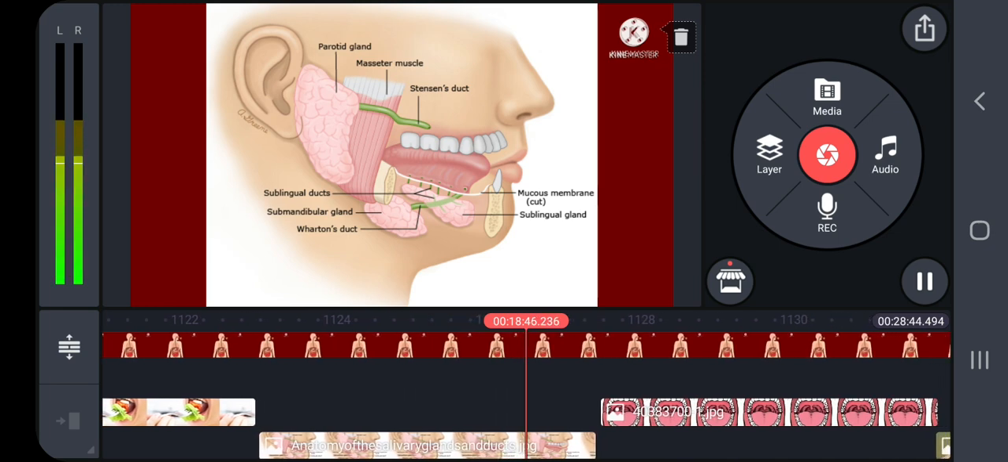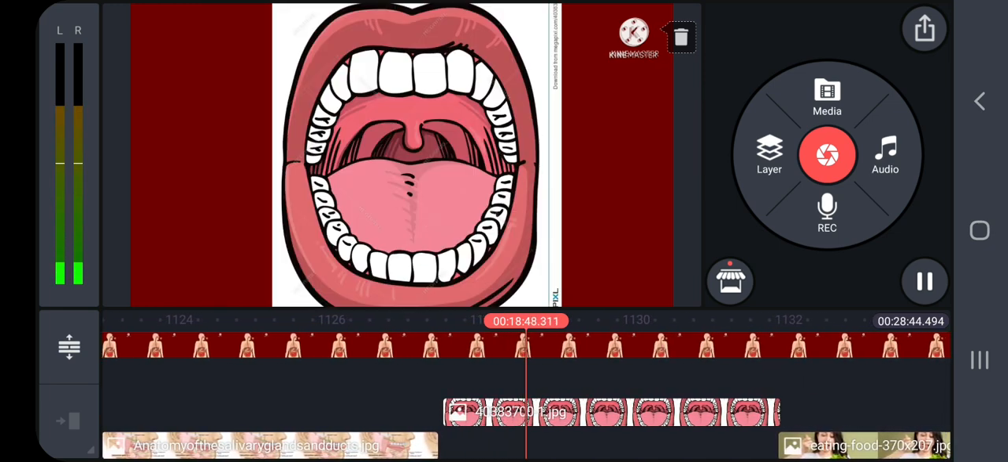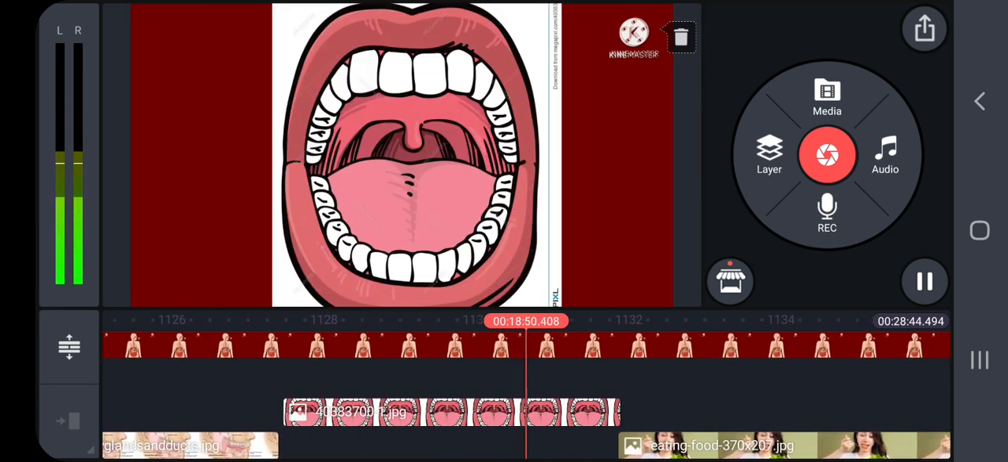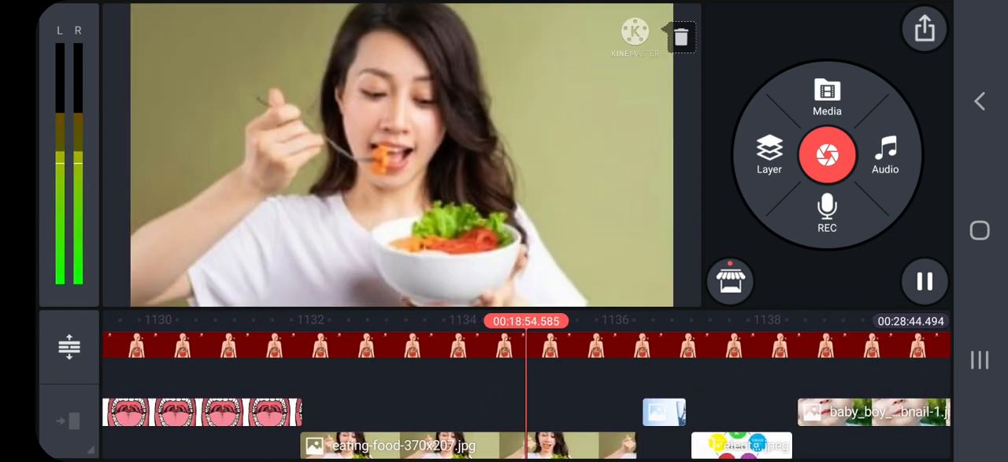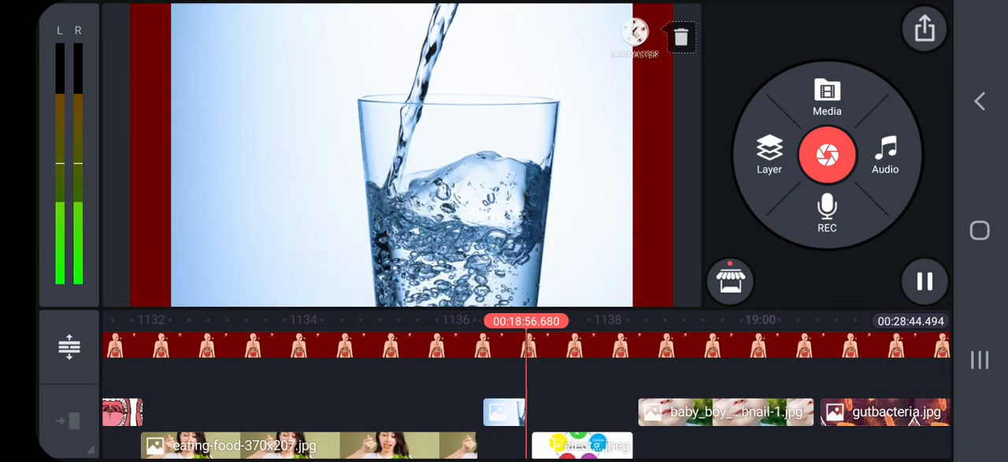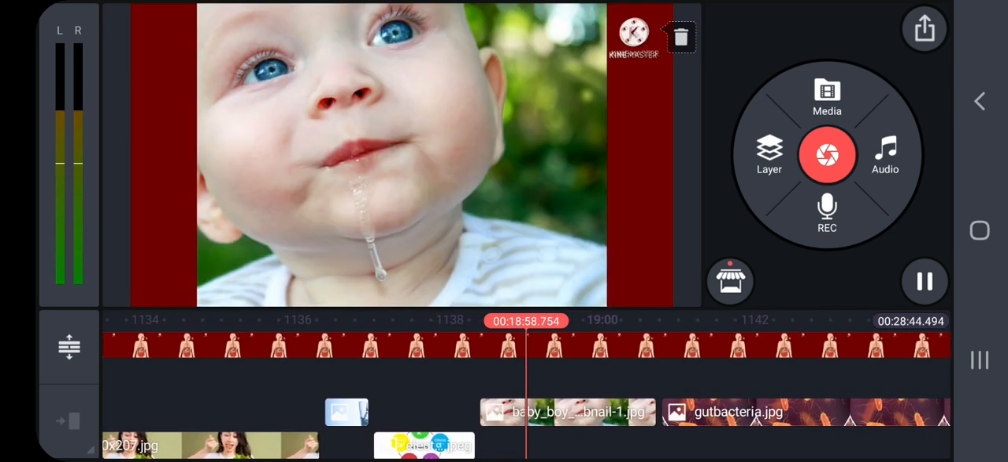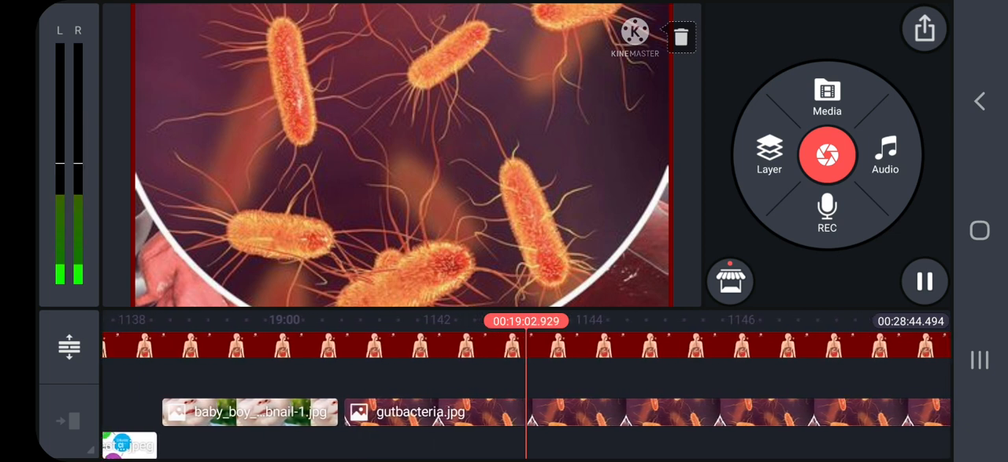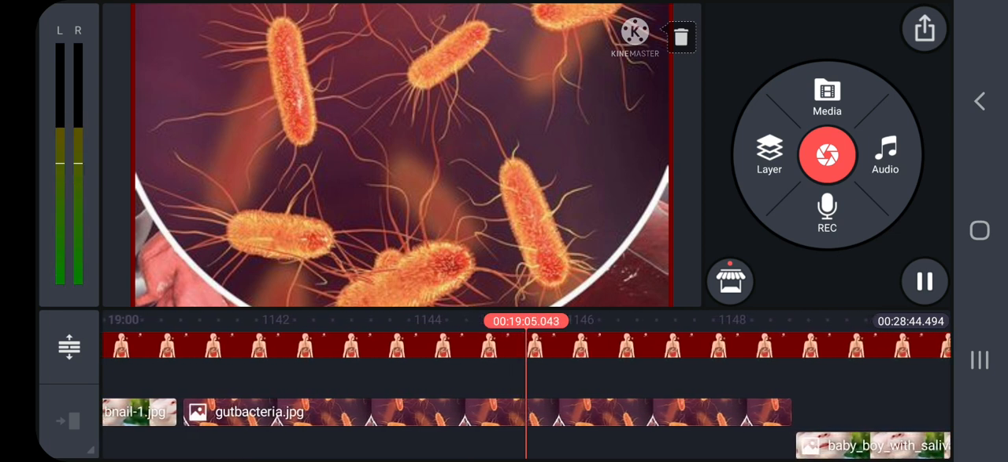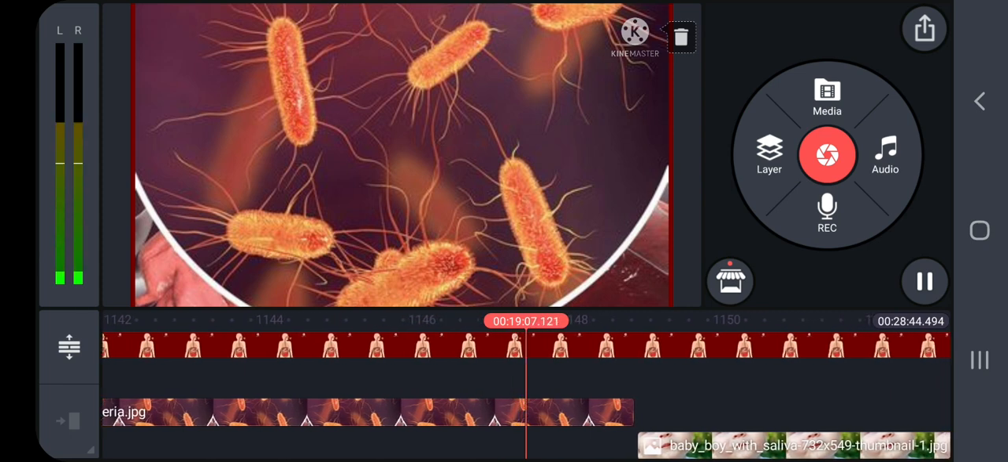The mechanical digestion starts in the mouth by grinding and chewing of food. It is called mastication. Our saliva contains water, electrolytes, salivary amylase, antibacterial agents, and lubricating agent.